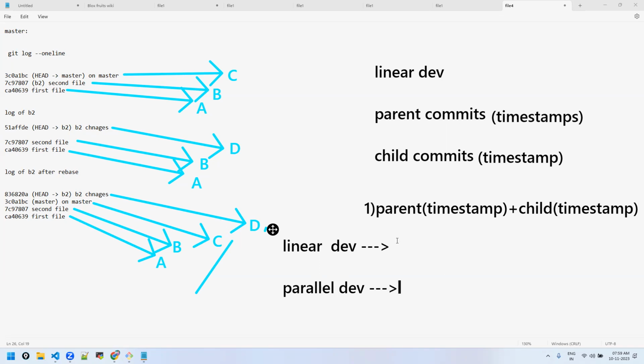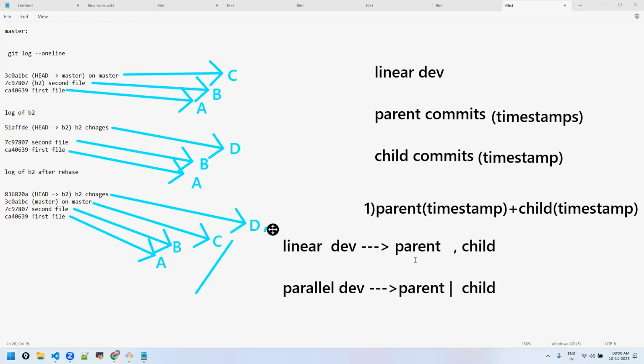Linear means sequential order. So what is the sequential order of the branch? First child or parent? Parent, obviously. So first the parent changes, then comes the order of child commits. First the parent branch will be developed, then the child branch. Whereas here, both will happen parallelly. Parent changes and child changes will happen parallelly. That's a parallel development. For linear development, we want to see the parent commits first.